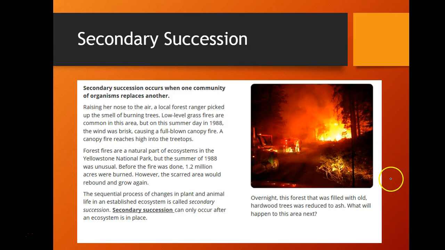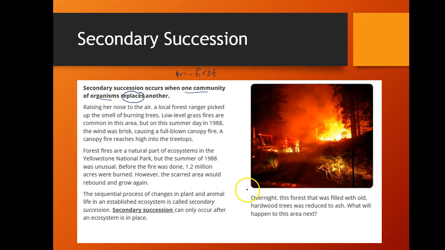Alright, so we talked about primary succession and we also have secondary succession. So primary, you can kind of think of as first, right? So primary succession is when we have those pioneer species coming in, being the first organisms to inhabit this new land. But in secondary succession, what we have is one community of organisms replacing another. And so we see that we have this change in the ecosystem.